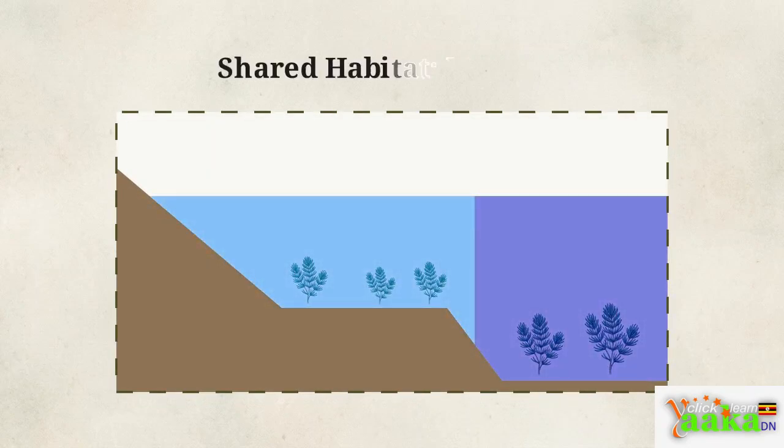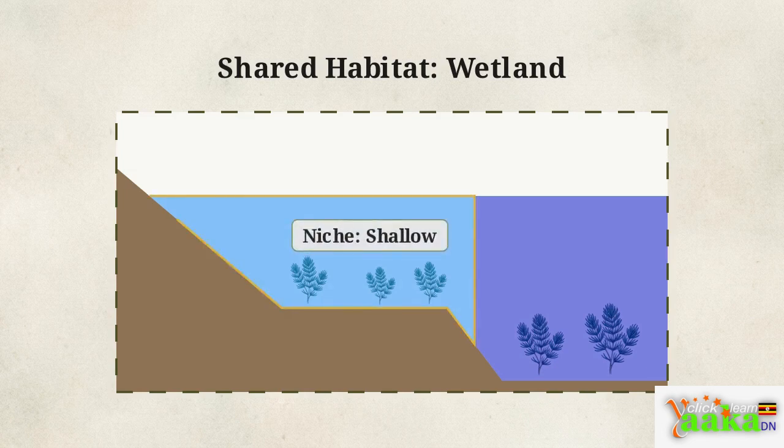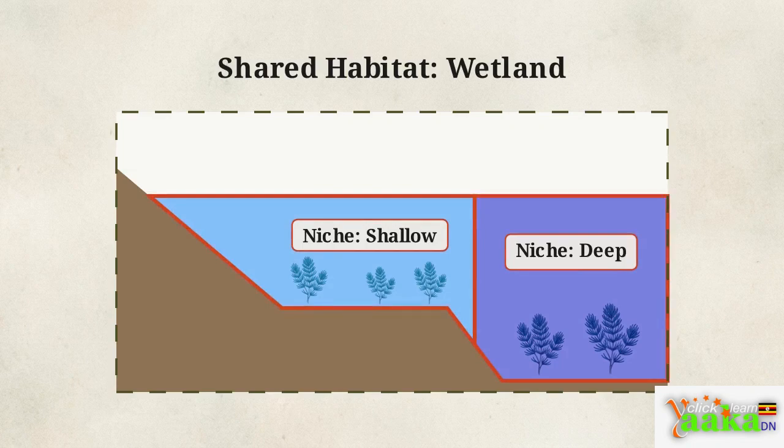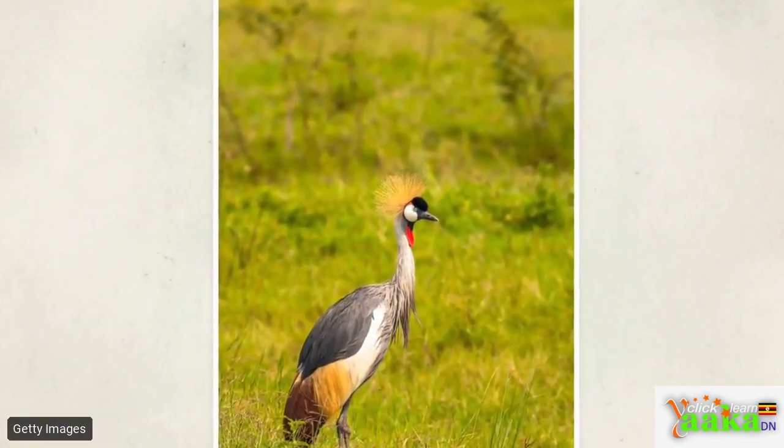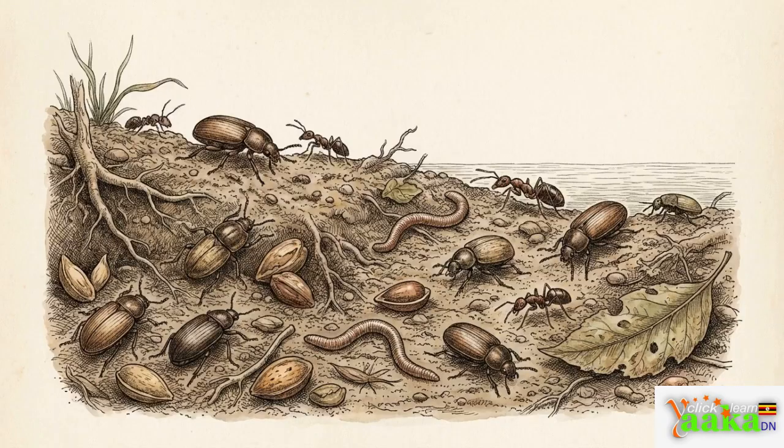While two species can easily share the same physical address, their habitat, trying to share the same profession, or niche, leads to fatal competition. Take this wetland environment. The crested crane operates as a shallow water feeder. Its specific niche involves hunting insects and gathering seeds along the muddy banks.